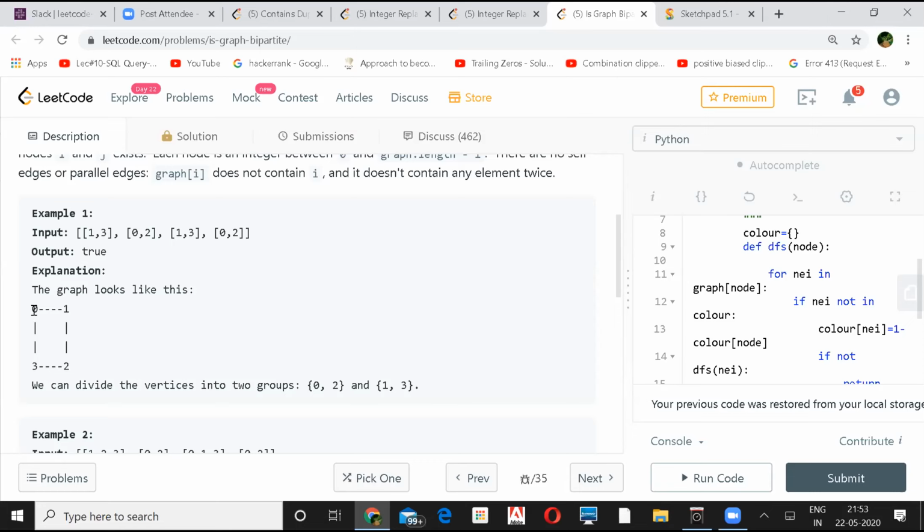Let's say I colored 0 with red. Then I'll explore its children. I'll go to 3 and make it blue because its parent is red. Then I'll go to 2 and make it the opposite of whatever color 3 has. When I reach 0 again, I need to make sure I've already visited it.